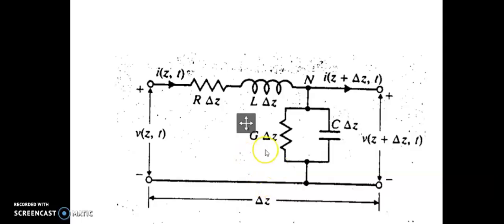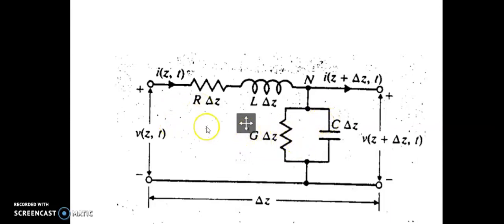The figure shows the equivalent electric circuit of the line segment of length delta Z of a two conductor transmission line. Here R and L act as the series elements because they are defined for the conductors, and G and C act as the shunt elements because they are defined for the dielectric medium in between the conductors.